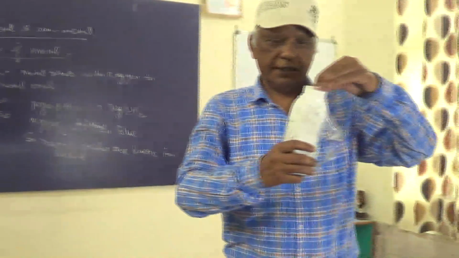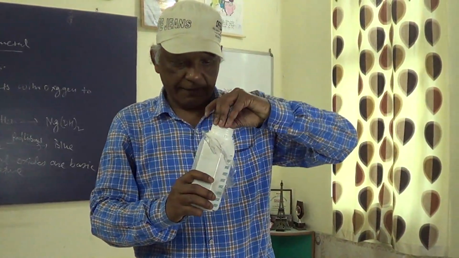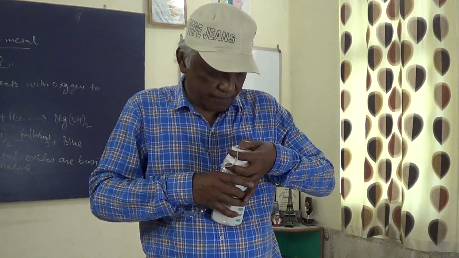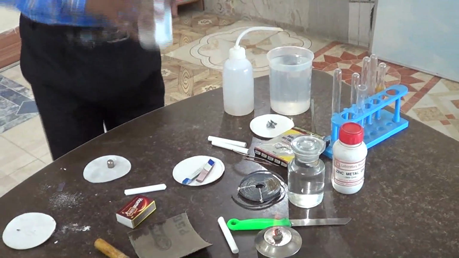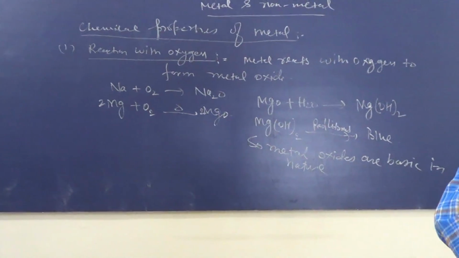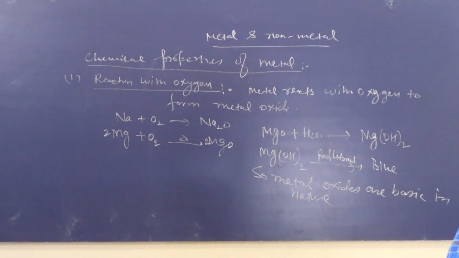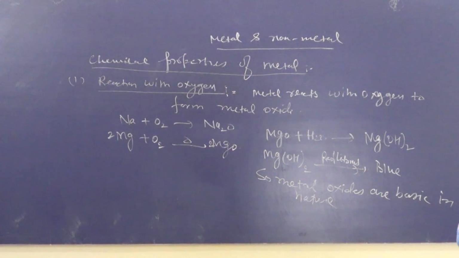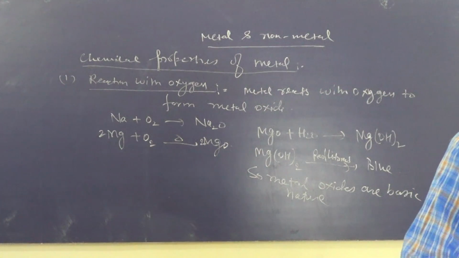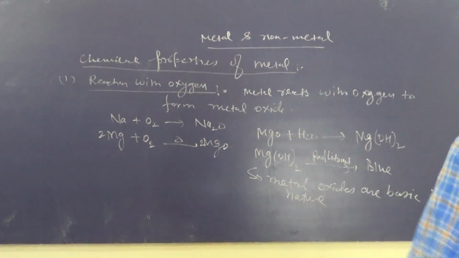Sodium metal is generally kept in kerosene oil.